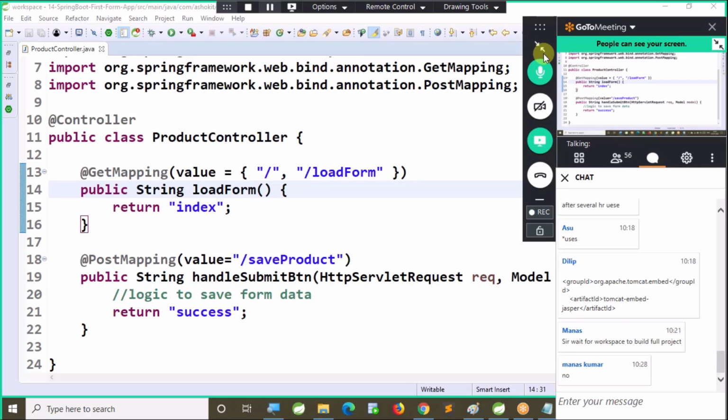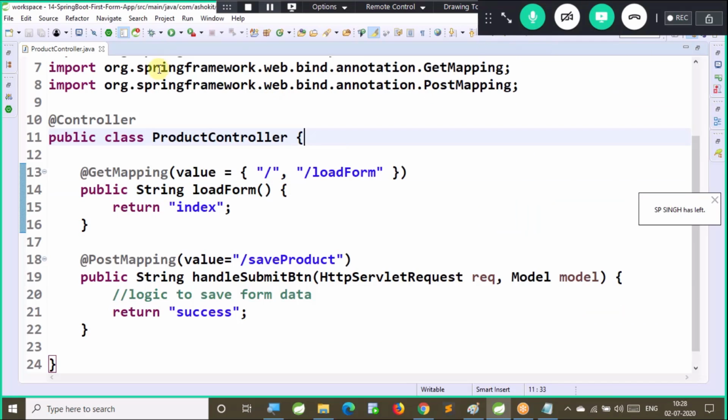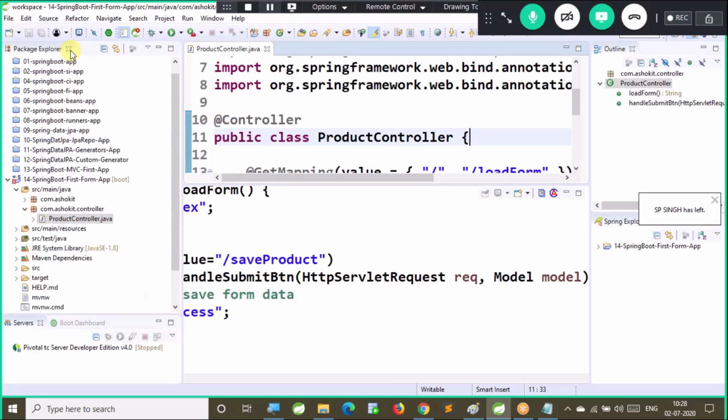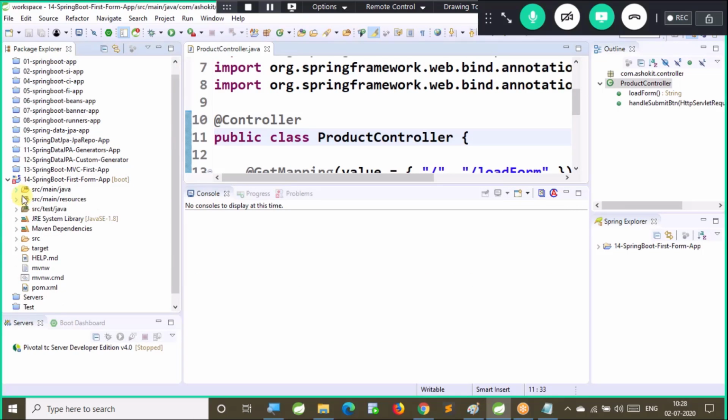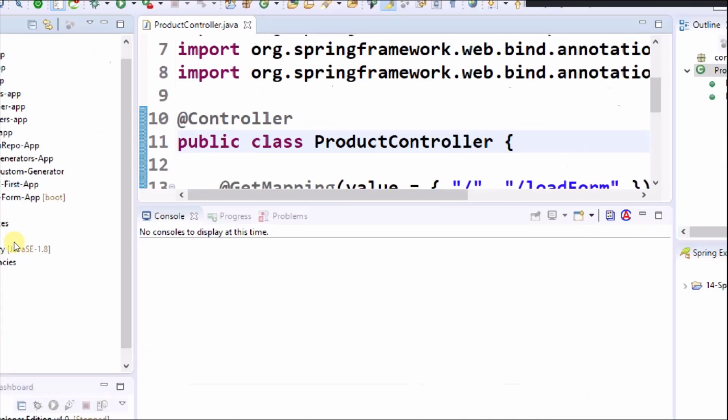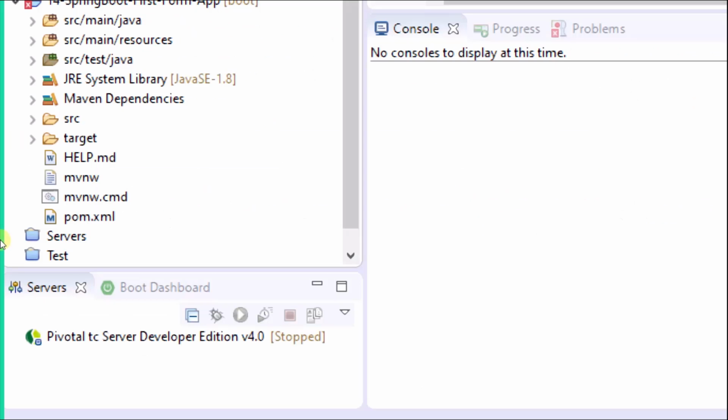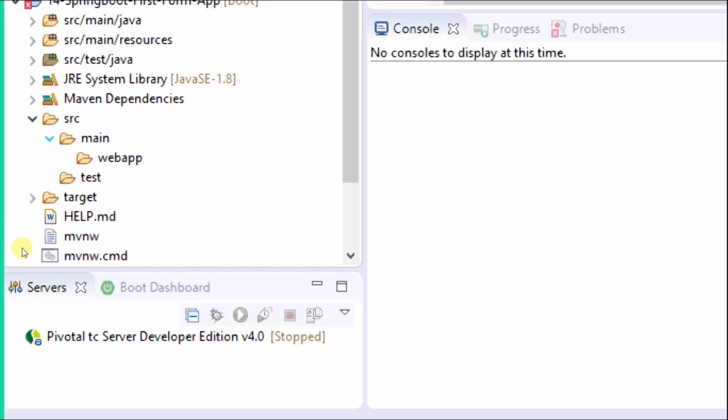Good, let's continue. Right. Now let me create the view file. Now observe carefully. I am going to src main webapp. In this webapp we will create our view files. Now let me create one folder for the views.